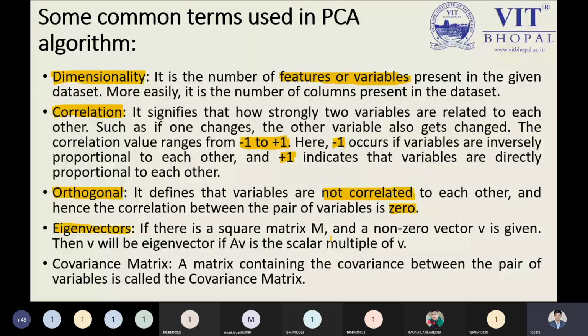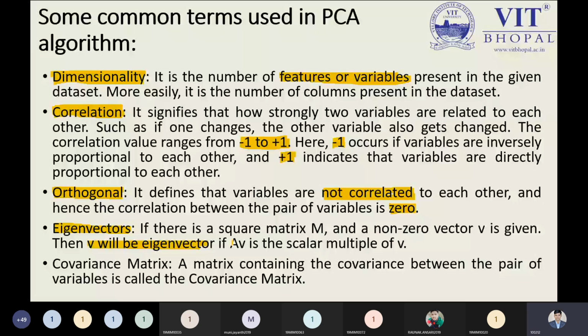And a non-zero vector b is given, and then b is our eigenvector. B will be our eigenvector, and there is a simple term we need to keep in mind. In this case, A is our matrix. Suppose A is our matrix, but which matrix? We can say A.